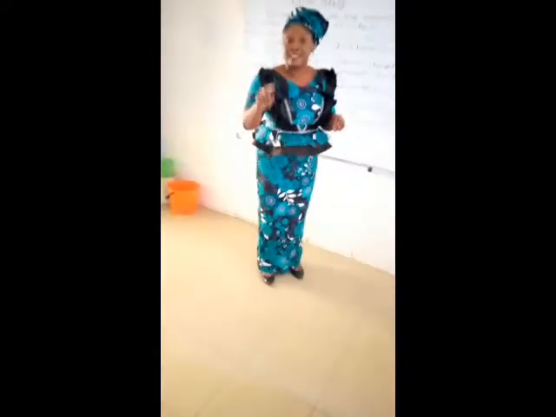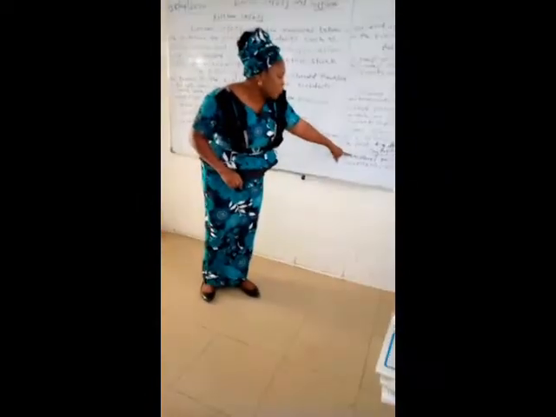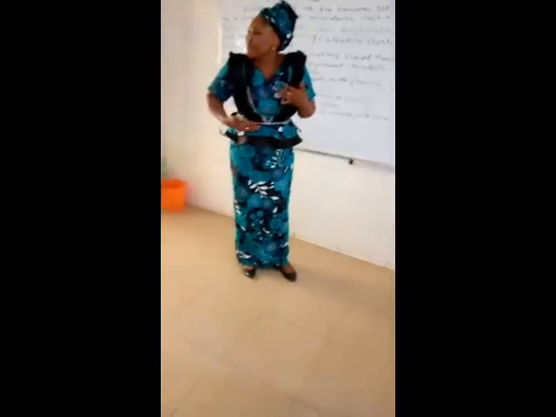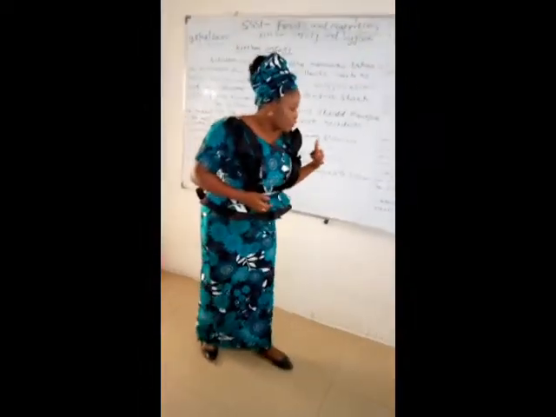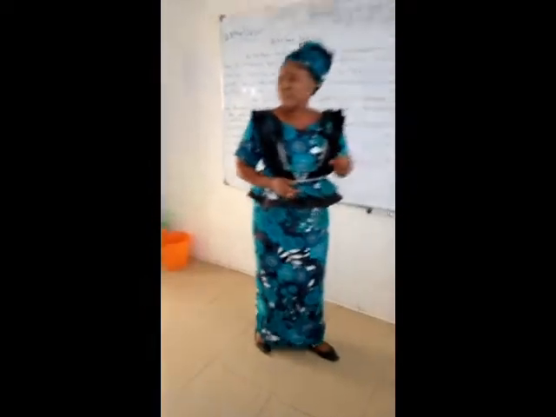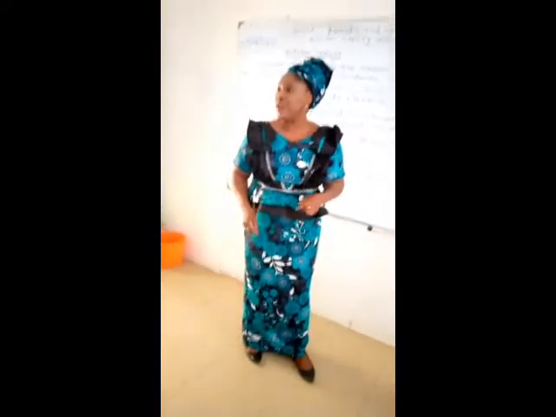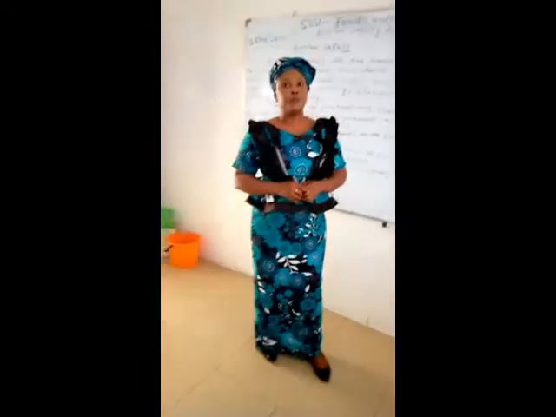So we have symptoms of all these: food infection, food poisoning, foodborne diseases. If you are seeing all these symptoms, you should know that something is wrong. Quickly go to the hospital, because it can lead to death, so don't joke with it. When you notice that you finish eating and you are having intestinal pain, you feel some movement and pains in your intestine, you should know that something is wrong. You quickly go to the hospital. You are having stomach upset, you are having weakness, you finish eating and you are vomiting, you should know that something is wrong somewhere. Immediately take accurate measures by going to the hospital.